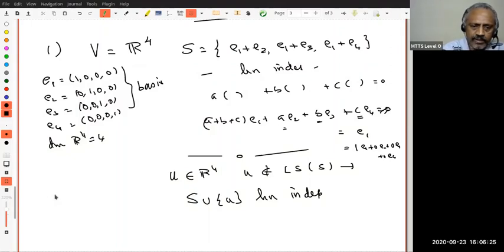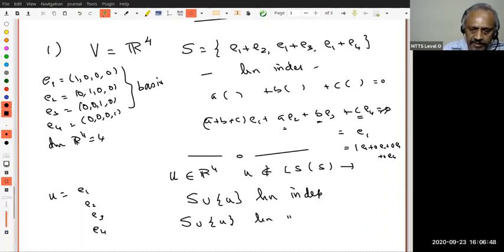Therefore, I could have taken U equal to E1 or E2 or E3, or I could have also taken E4. Right? Okay. Now, what do I have? I have S union any one of these vectors U, and this is a linearly independent set.